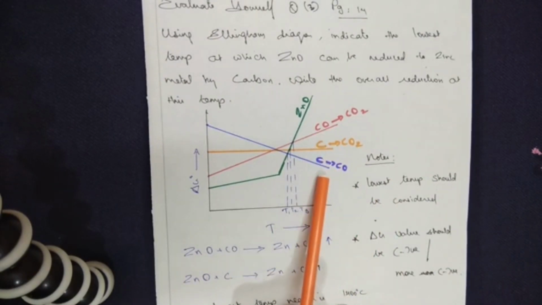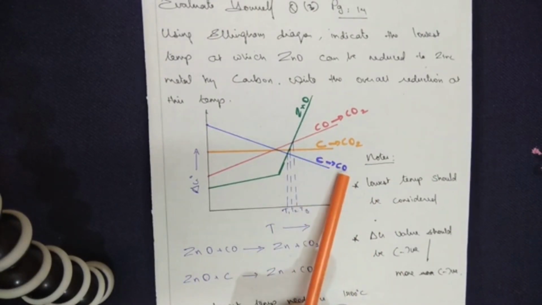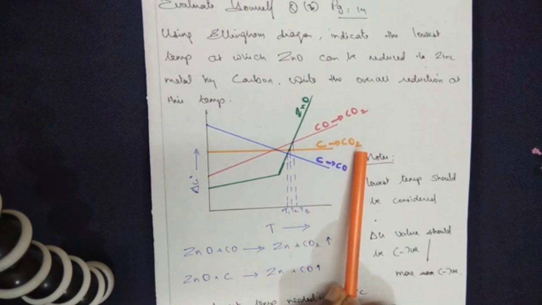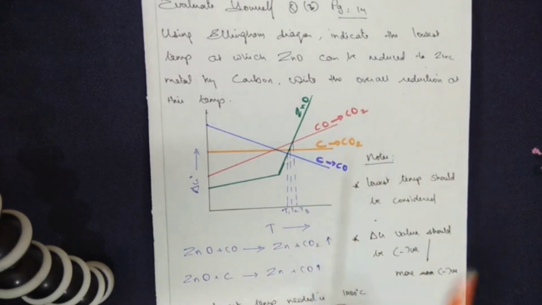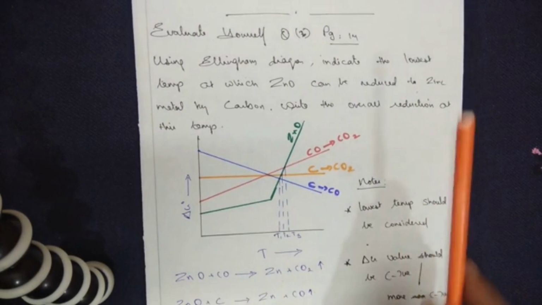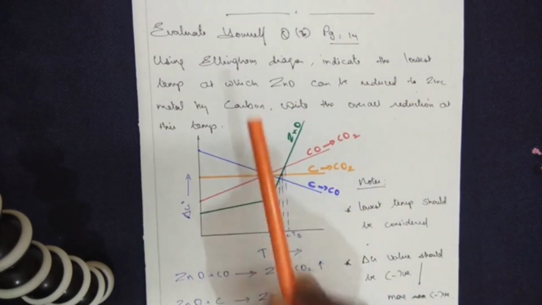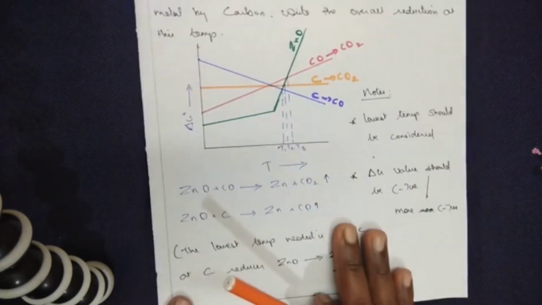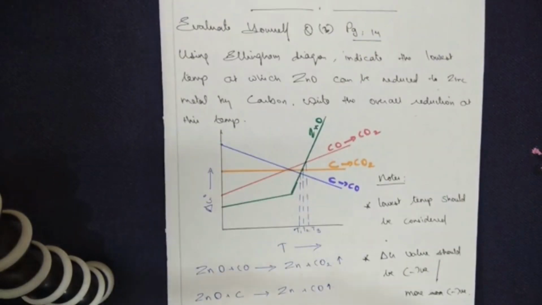So I've used different coloring for you. Carbon gives me carbon monoxide. Carbon gives carbon dioxide. Carbon monoxide gives carbon dioxide. Now you are given zinc is reduced by carbon. You need to prove it by the answer. Now if you look here, there are 2 points of interest. Let me take some other color pen.